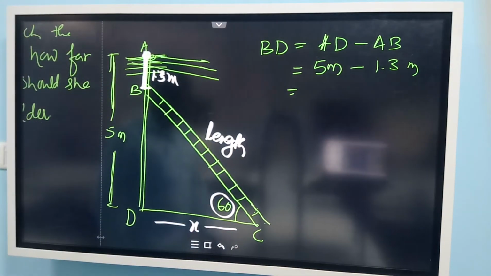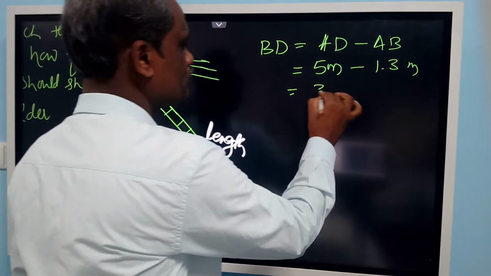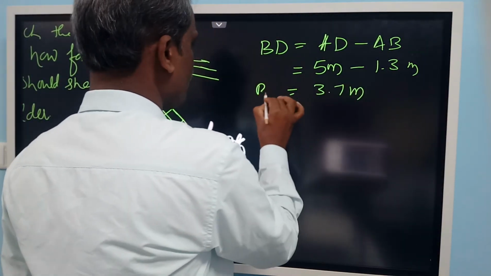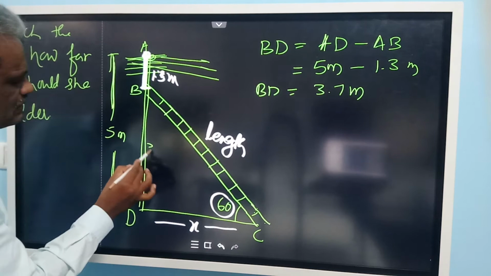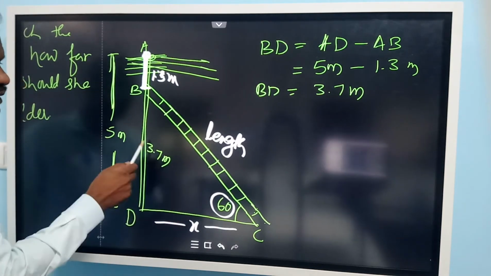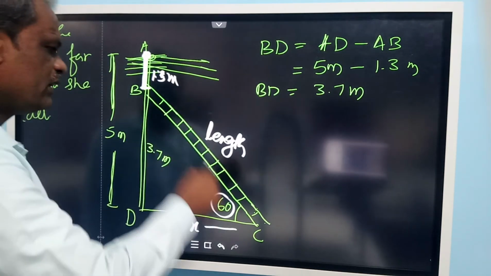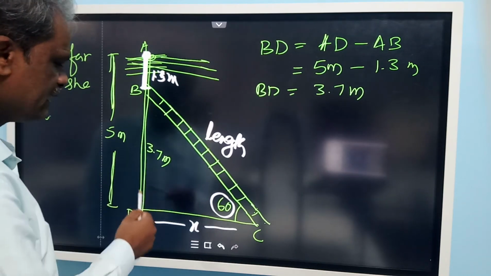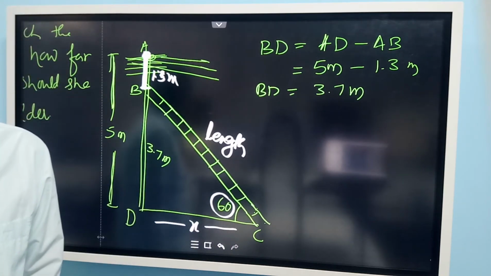So what is the answer now? It is 3.7 meter. So you got this length as 3.7 meter. So opposite side is known. We can find out this hypotenuse. Opposite side is known, we can find out the adjacent side here.